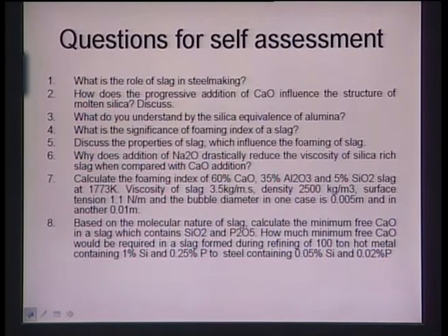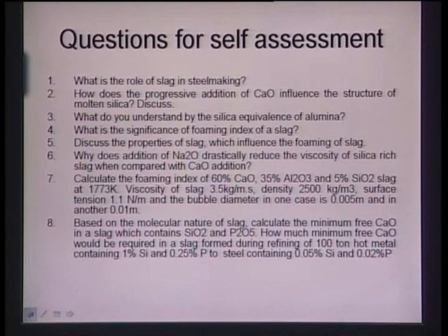Now, calculate the foaming index, though I calculated it for you, you can recalculate, and also you can procure different slags and find out the different properties, and you can categorize the slag with reference to the foaming index. The last question is, based on the molecular nature of slag, calculate the minimum free CaO that is required, for a slag which contains SiO2 and P2O5.